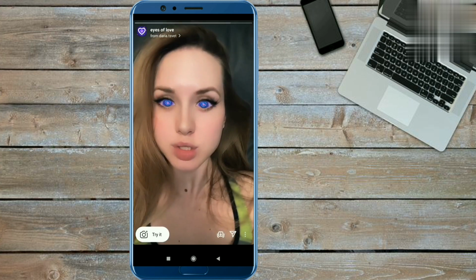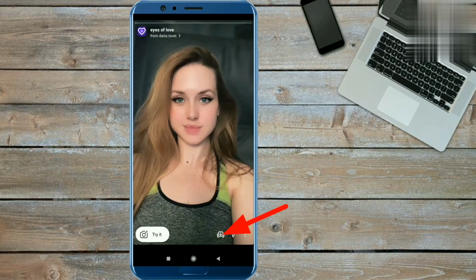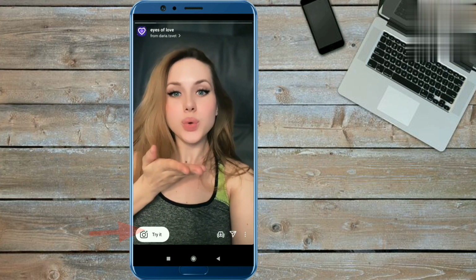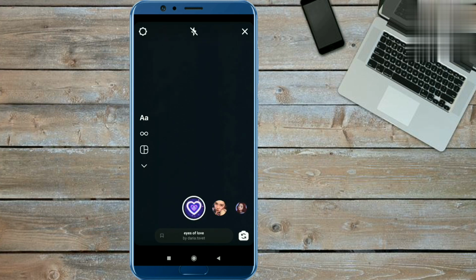Guys, you can permanently save this filter from here and then click on the try it option. Guys, still I am using the back camera, but you have to use your front. And to make this video, when you blink your eyes, at that time the Heart Eyes filter will appear